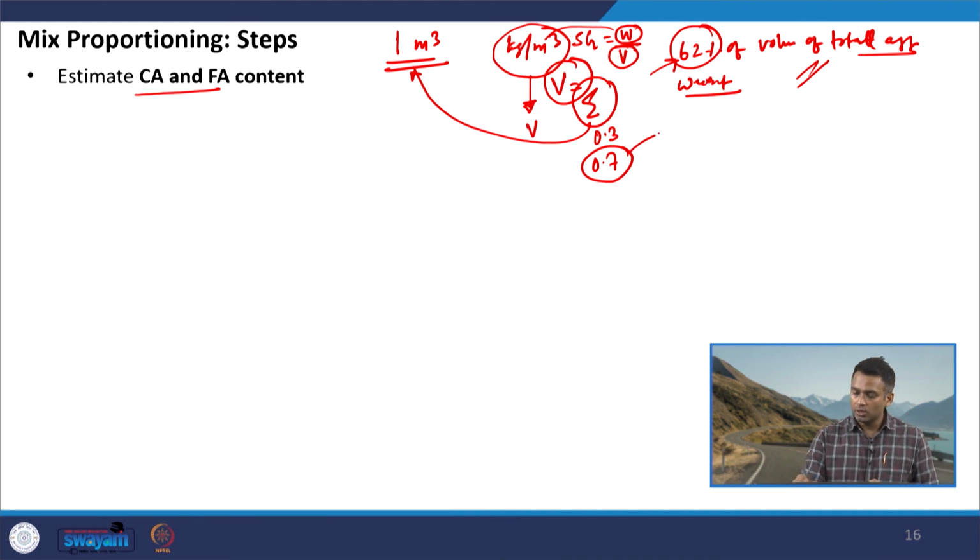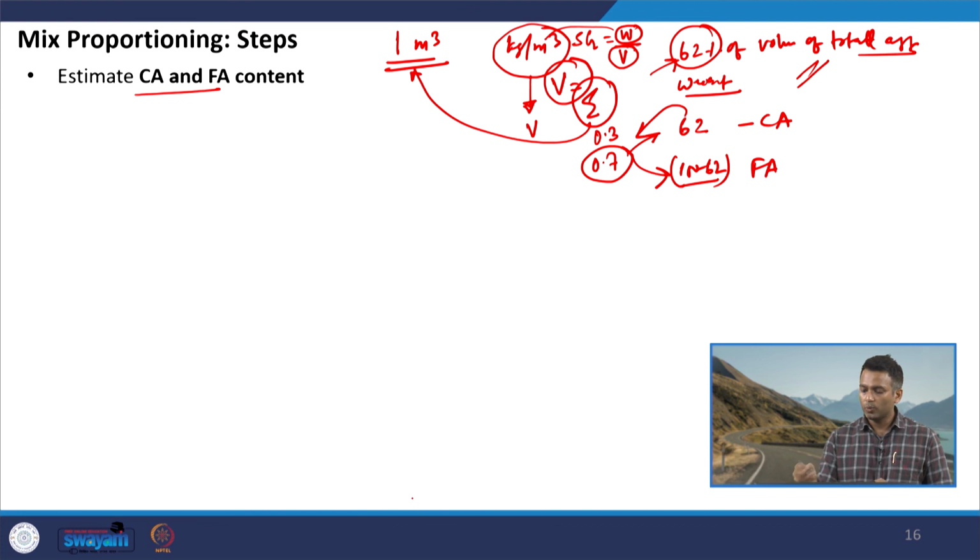So, this 0.7 or 70% of the volume will be divided into two parts. 62% of this 70% will be coarse aggregate and the remaining will be fine aggregate. I hope you understand what we are doing here.